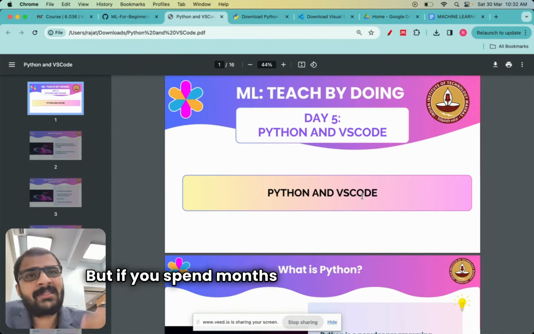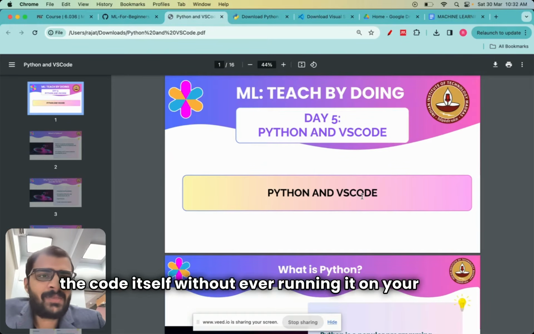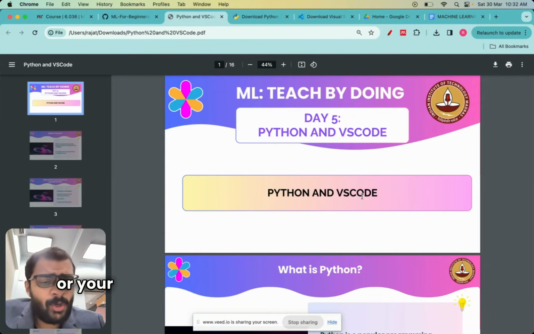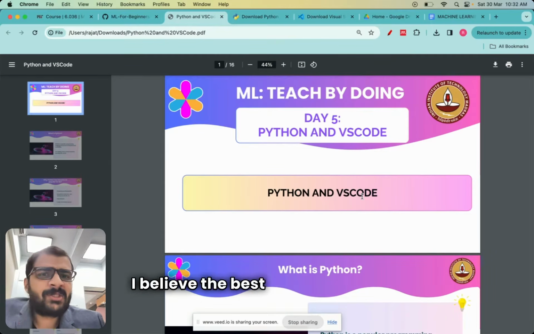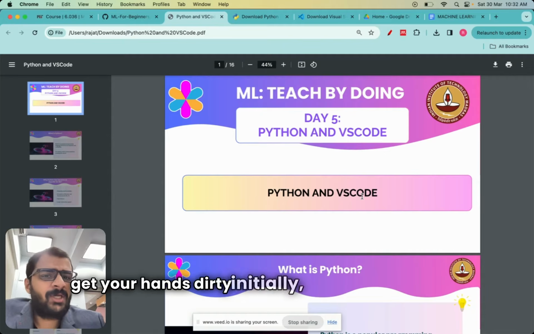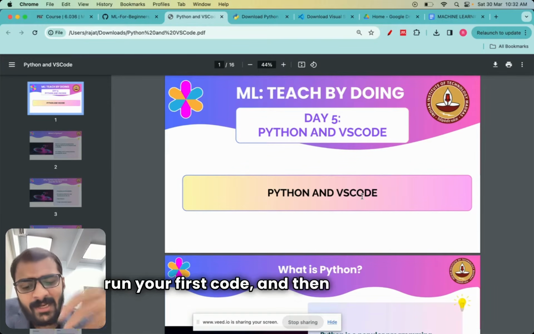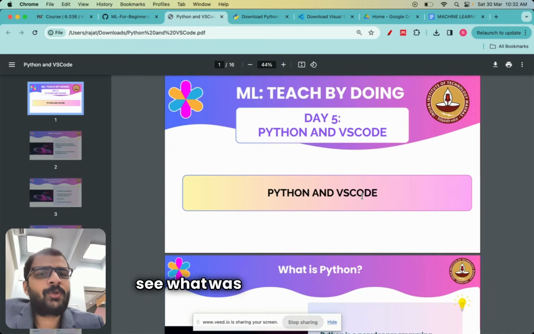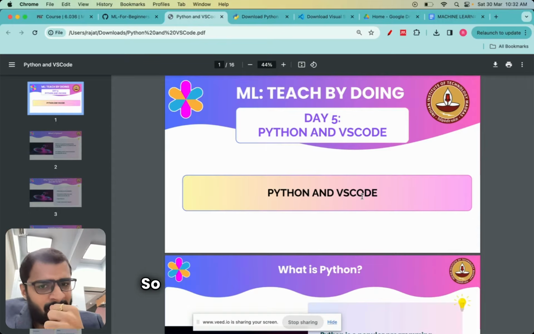But if you spend months and months trying to understand the code itself without ever running it on your laptop or your computer, then you never get the motivation. I believe the best way to learn is to get your hands dirty initially, directly jump into it, run your first code, and then go back and see what was written in the code. That's how I have learned coding my entire life. So don't be scared of this beast.